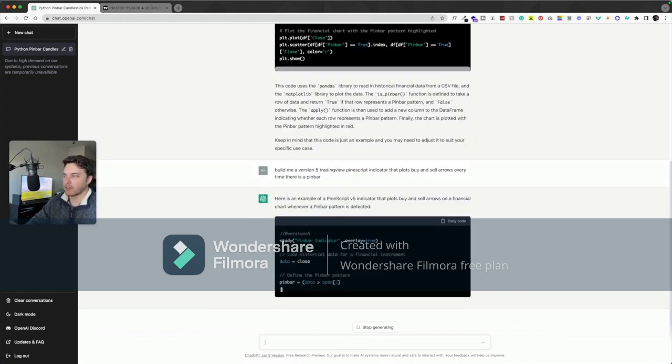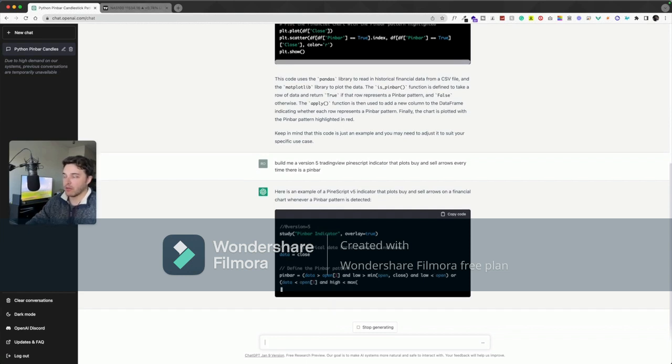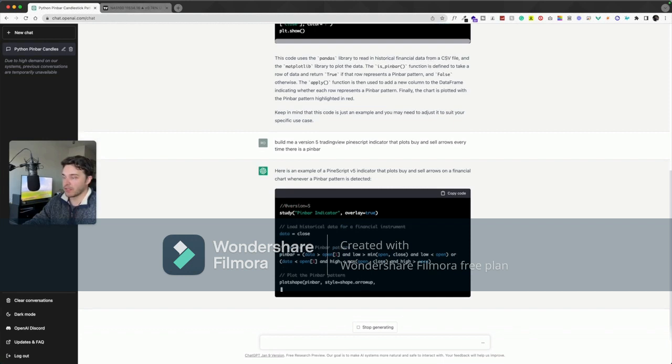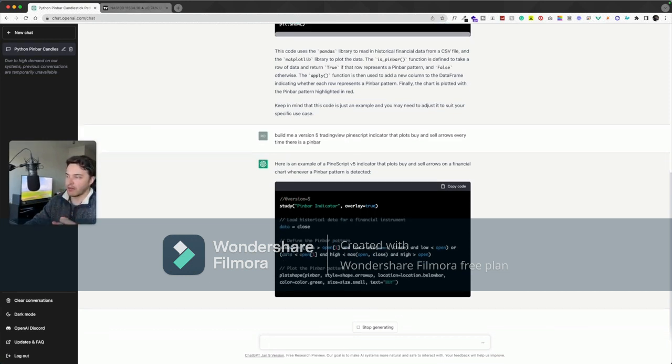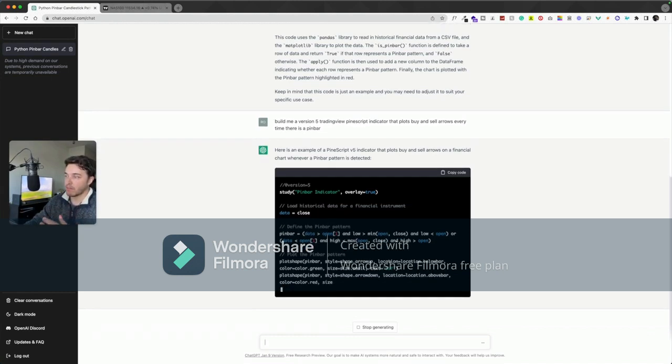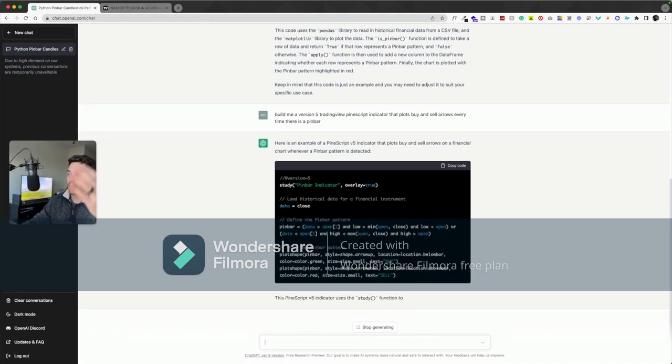Okay, so right now it's currently building the indicator for me. But what I noticed, even though I don't know how to code PineScript at all, I do know from my few years of experience that there's two types of files. There's a study and an indicator. A study is basically a strategy, which means you can only use it for backtesting purposes, but the indicator is for plotting stuff on the chart.